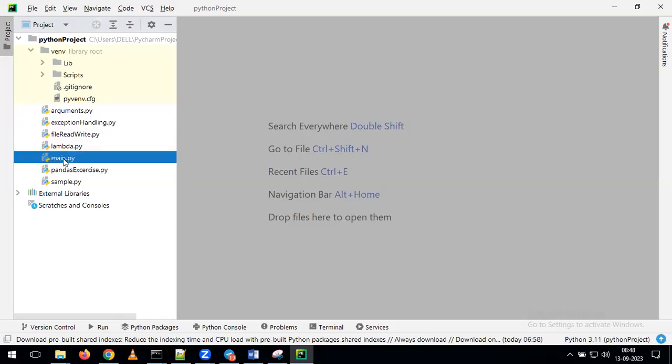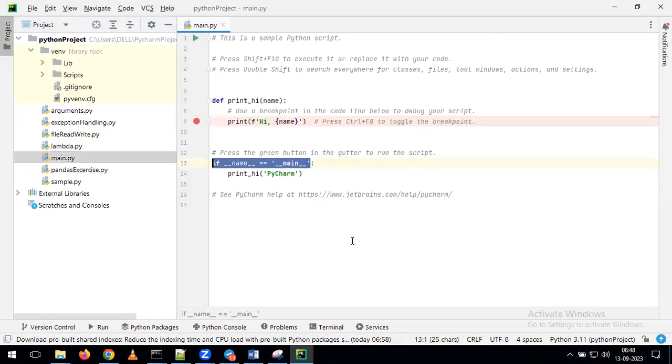Okay. Now, once you open the PyCharm window, by default you can see one program called main.py. That is the default program you get as part of your installation. Now, I want to create a new script depending on my requirement.